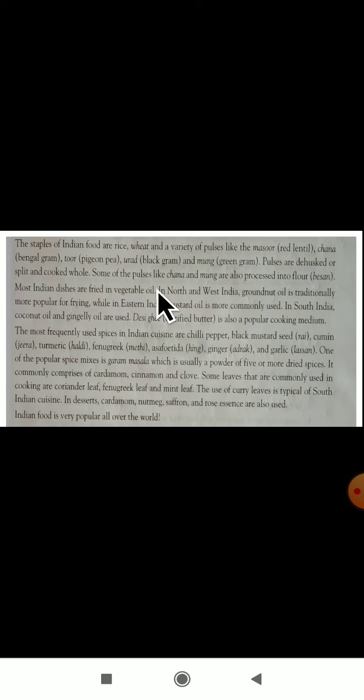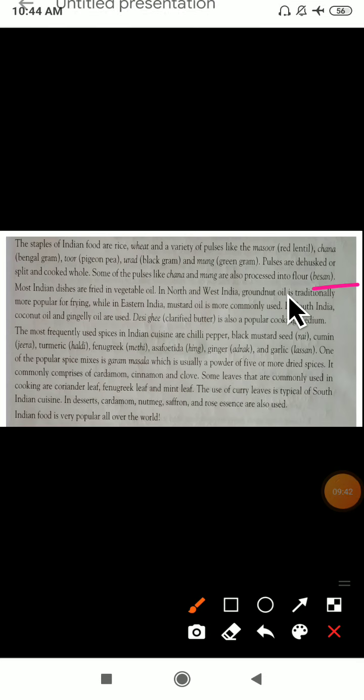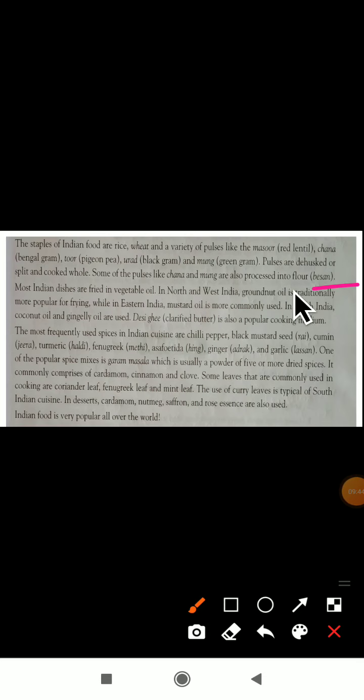Some of the pulses like chana and moong are also processed into flour. Wheat is processed into wheat flour, and jowar is processed into jowar flour. In the same way, chana and moong are processed into flour. Which flour? That is besan flour, which you all know. For besan flour, chana and moong are used.